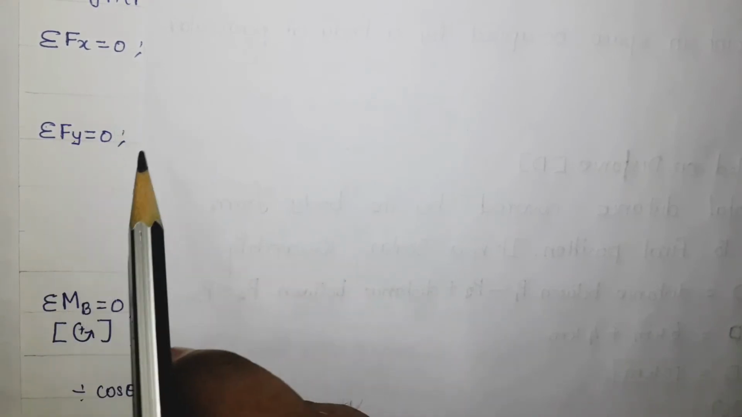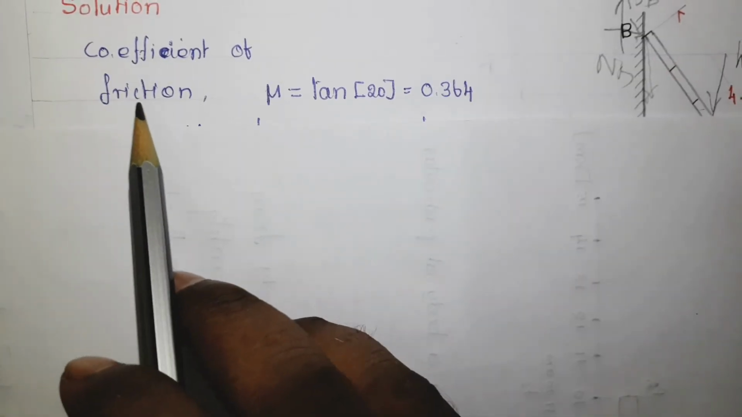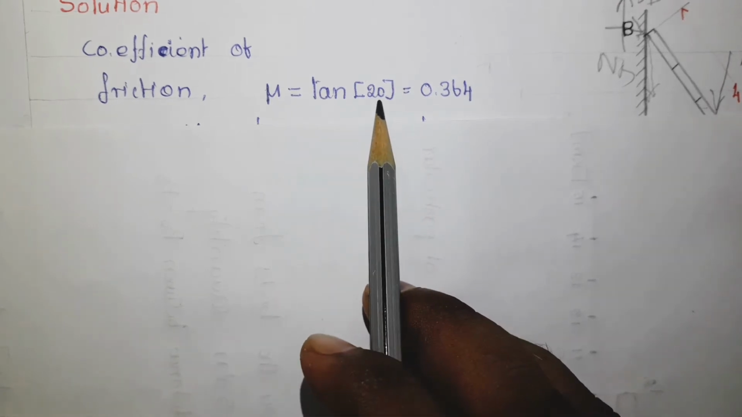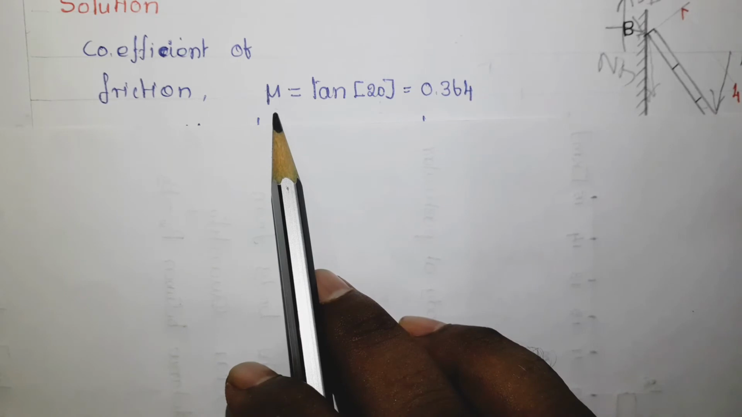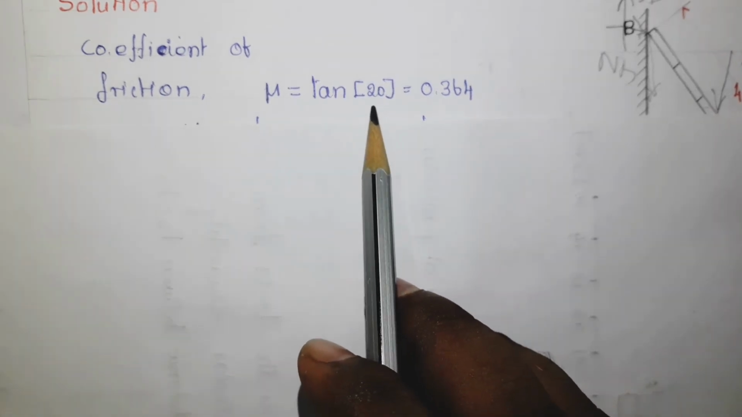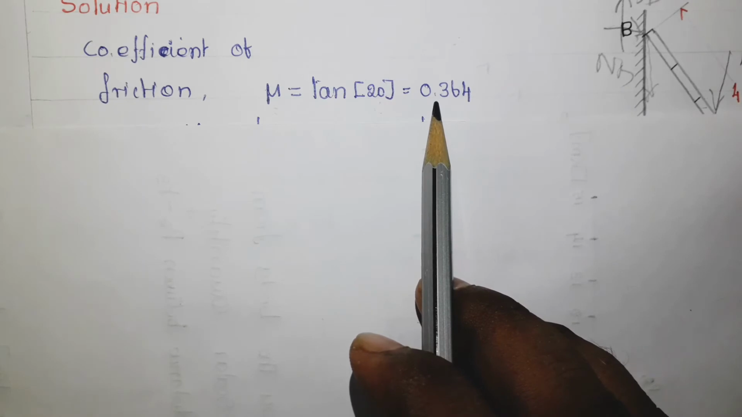So these are the three equations: summation Fx equal to 0, summation Fy equal to 0, and this is applicable only to a rigid body. Okay, please note this point. Here the ladder will be considered as a rigid body, so I can use this equation. The first step is, let us convert the given angle of friction into coefficient of friction. Here is the formula. Coefficient of friction mu equal to tan phi, and in the place of phi substitute 20. So the coefficient of friction is 0.364.